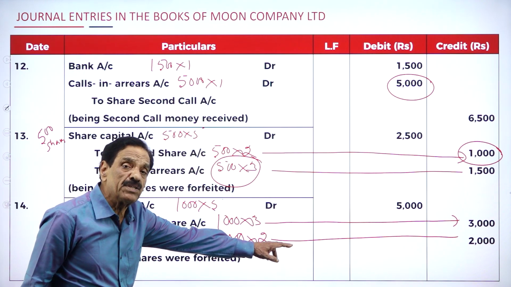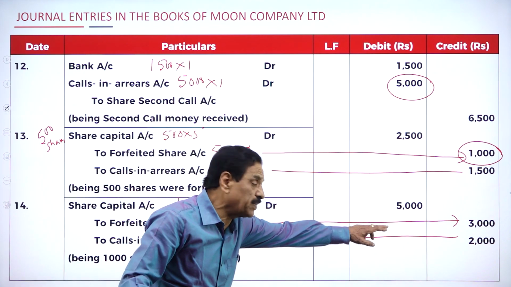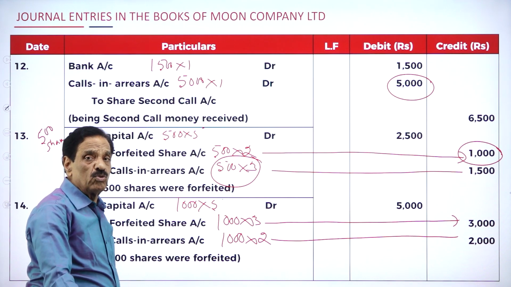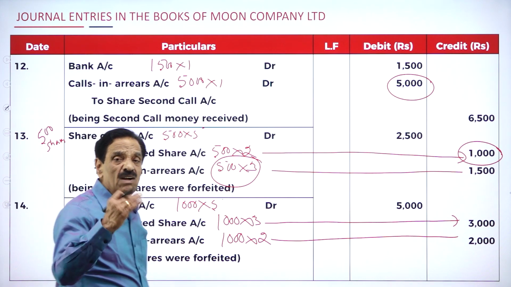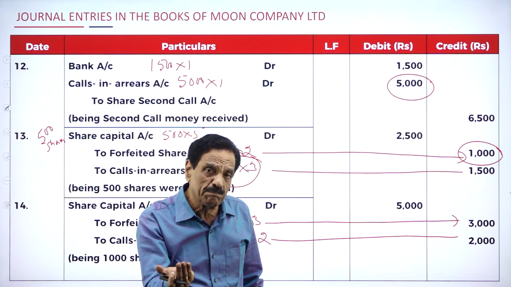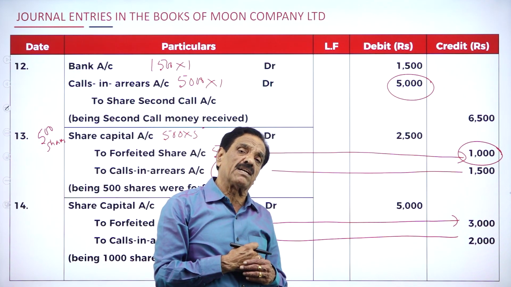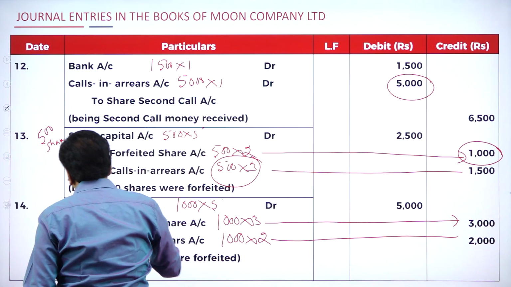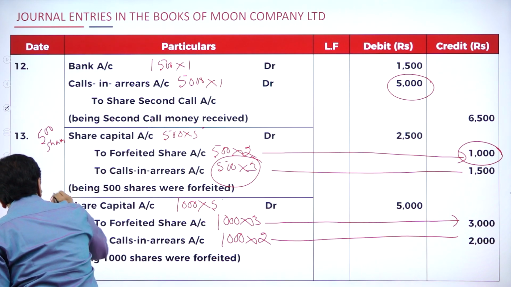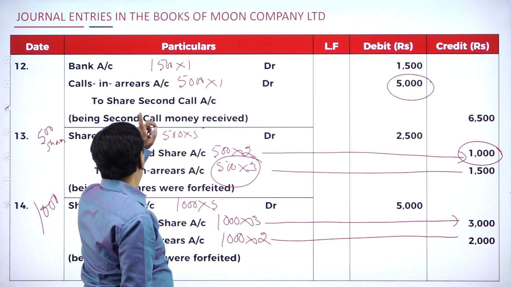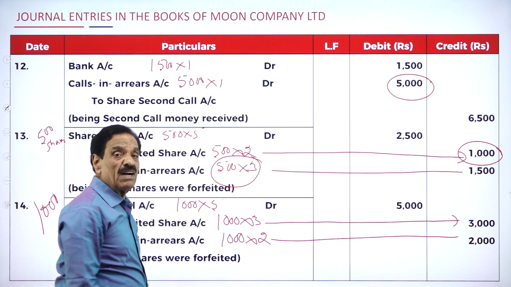Actually, he has to pay how much? 5,000. How much did he pay? 3,000. How much could he not pay? 2,000 rupees. That is called in arrears. What is called in arrears? Called by the company, not paid by the public, is called in arrears. This goes in favor of 1,000 shares, this in favor of 500 shares, and this in favor of 1,000 shares.